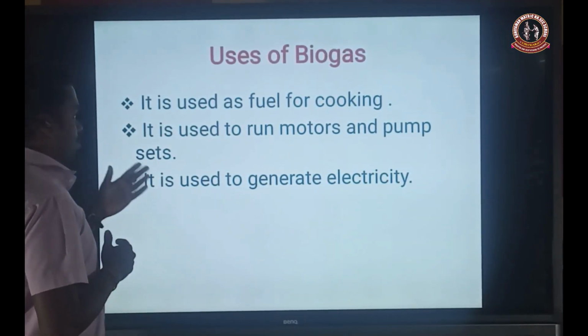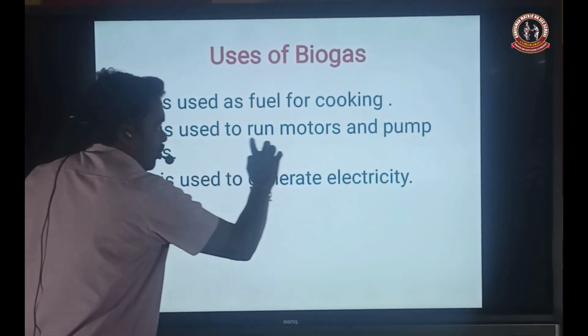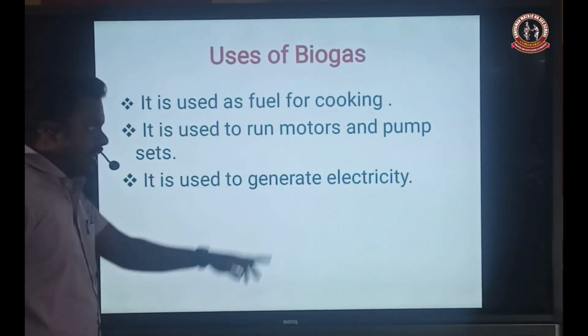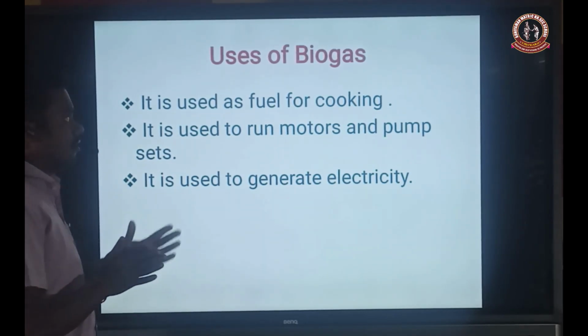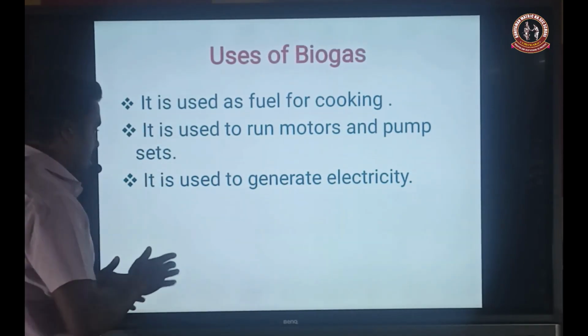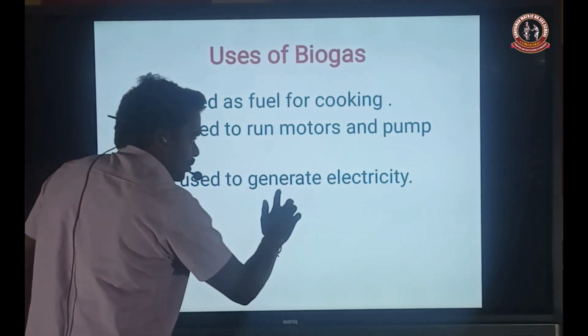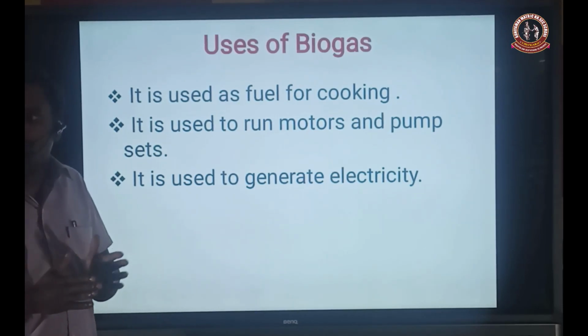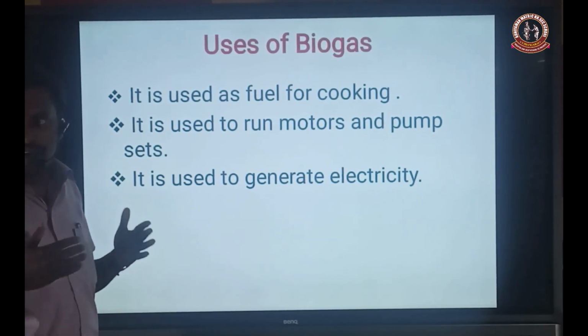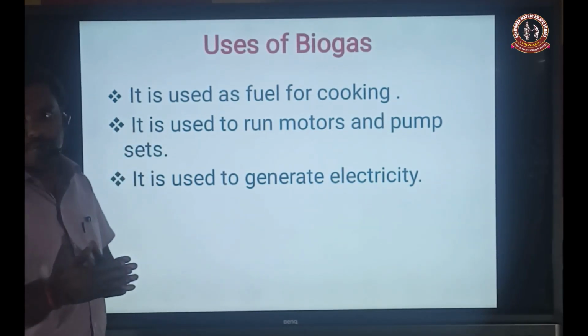The second use is to run motors and pump sets in our agricultural land. The third use is to generate electricity, that is, to produce current in all areas. That is the main use of biogas.